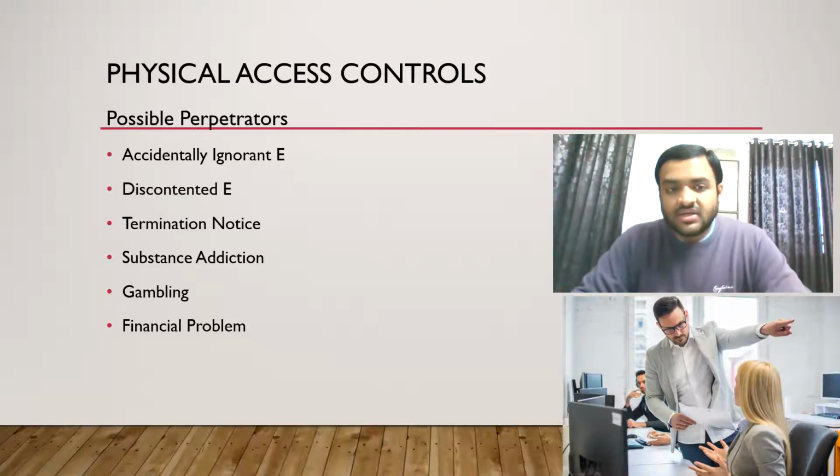Accidentally ignorant, discontented, termination, substance addiction, gambling, and financial problem. Okay, so these were the possible perpetrators.